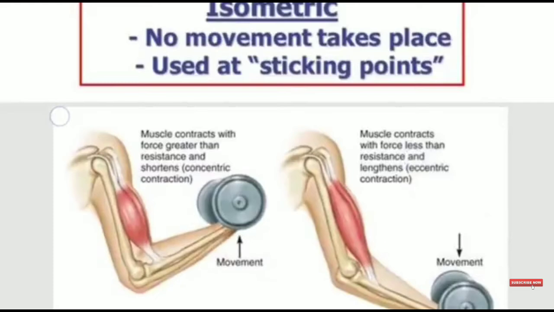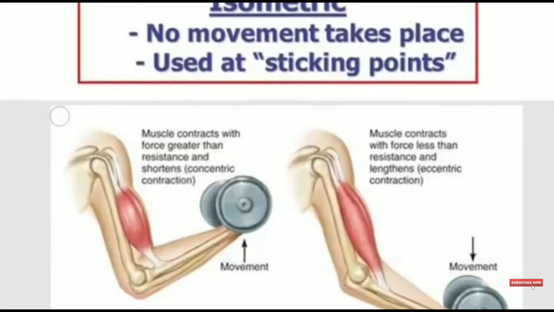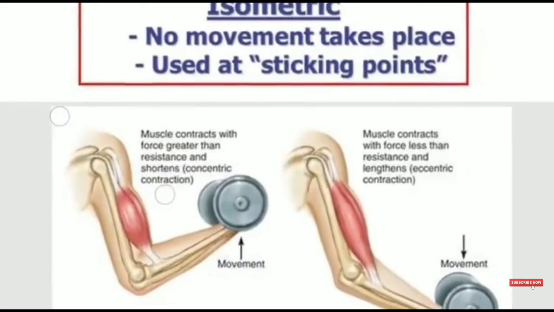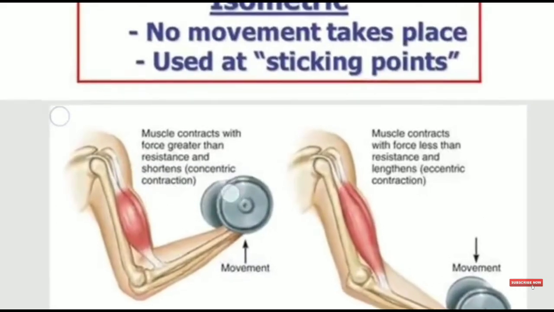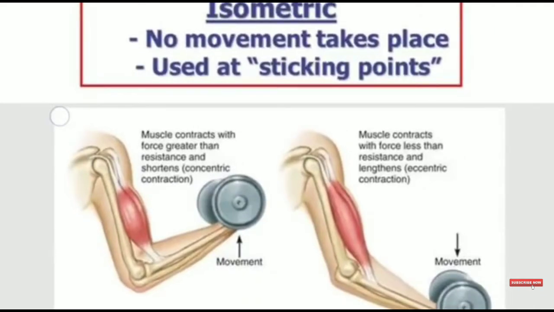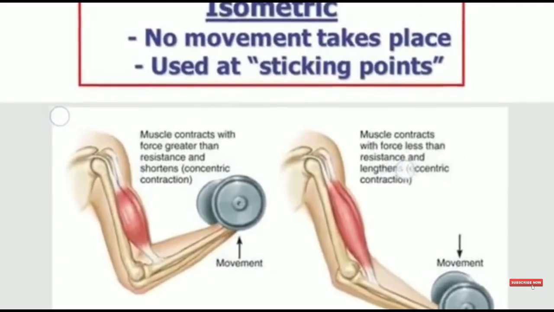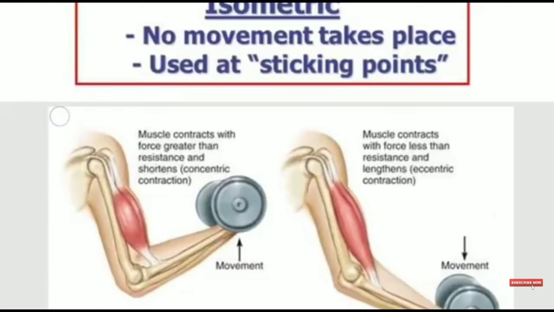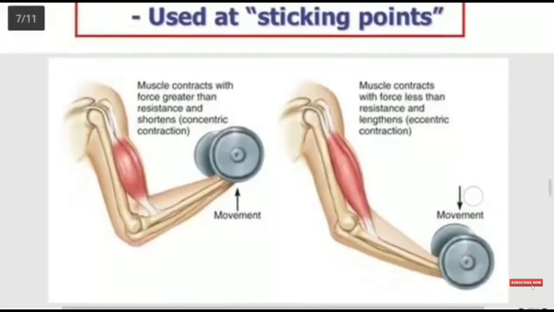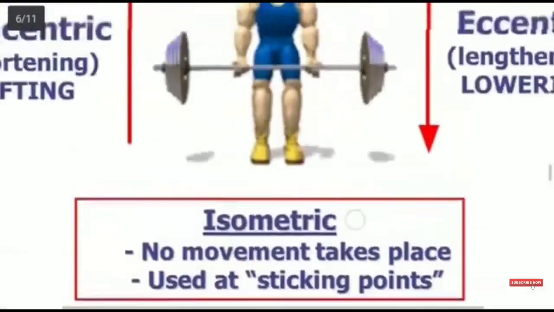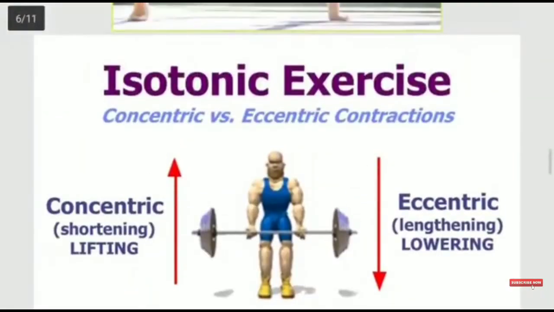During the contraction, the length of the muscle shortens, and during the relaxation, the length of the muscle increases. And that type of movement repeats continuously in a consistent manner with continuous shortening and lengthening of the muscle in a particular consistent manner. That type of movement or exercise is called isotonic exercise. Okay, examples are barbell pressing or dumbbell pressing, etc.